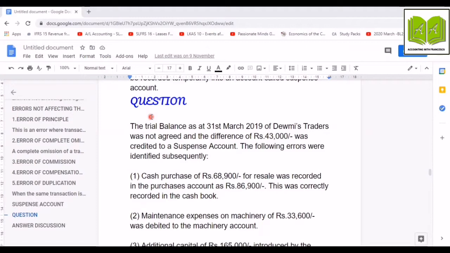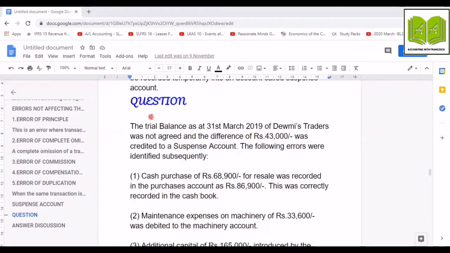So last week we discussed the errors affecting the agreement of the trial balance and errors not affecting the agreement of the trial balance. So in order to get a deep understanding, today I would like to share a question with you in order to cover both errors.